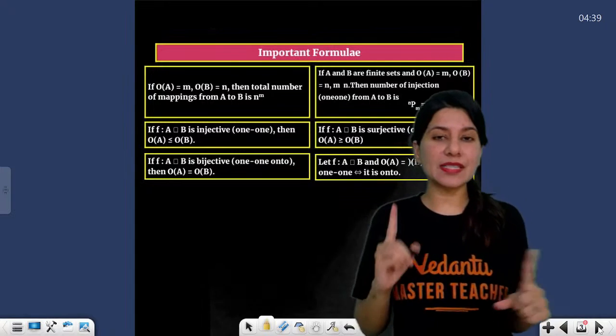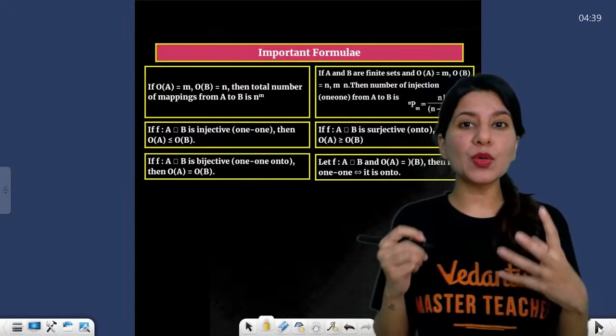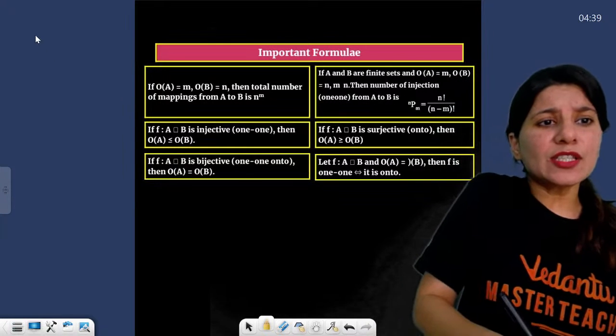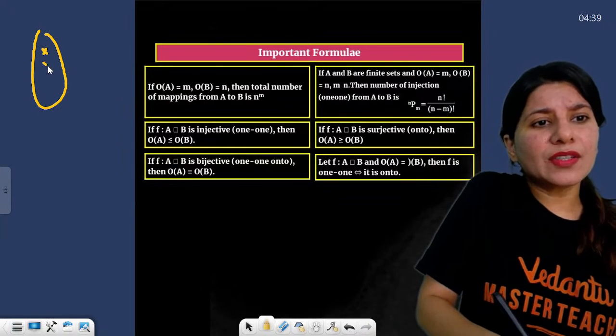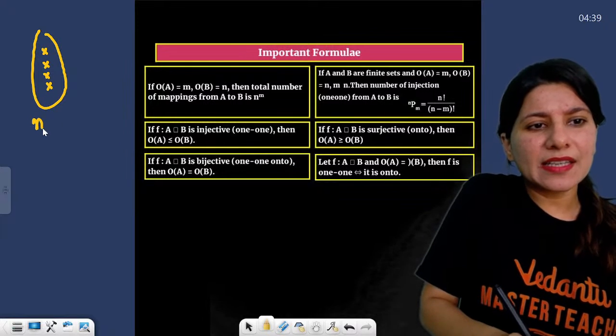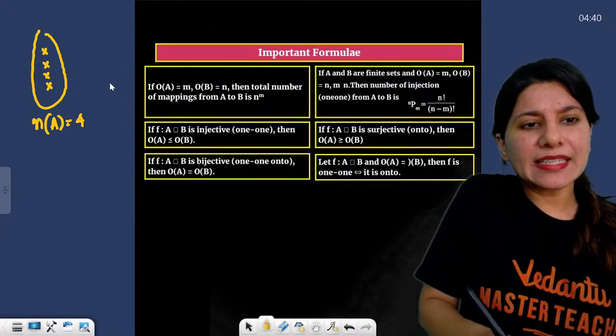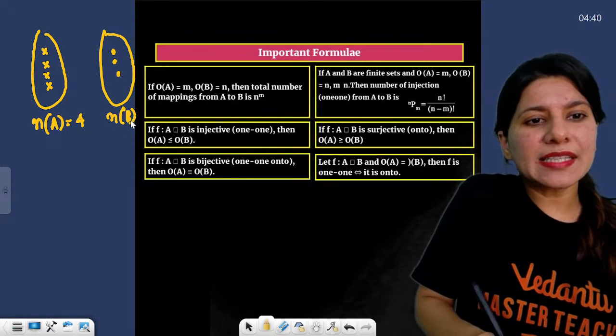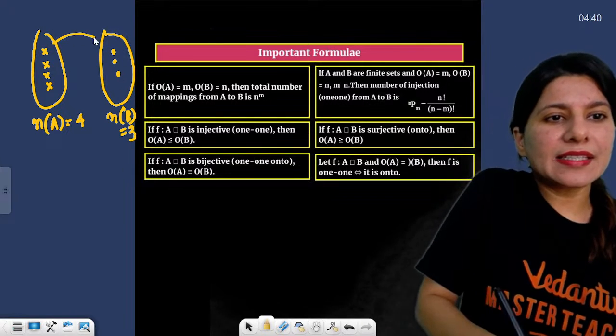Now, some of you ask how to write the number of functions, so it is very clear. Suppose you have four elements in set A and you have elements in set B, right? This is A to B.